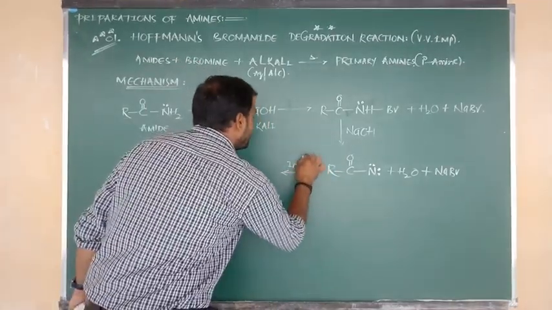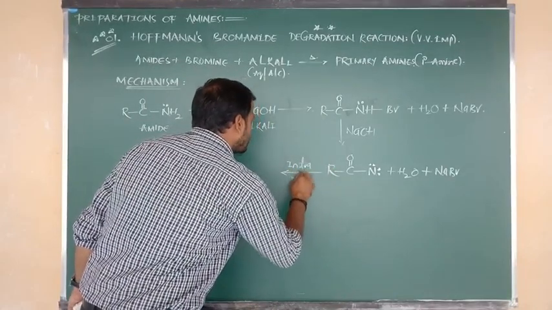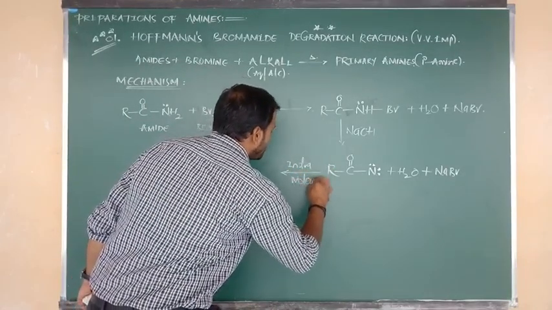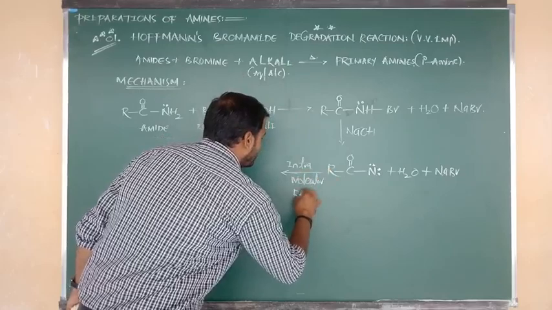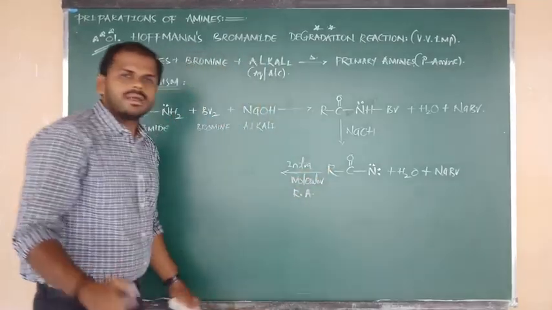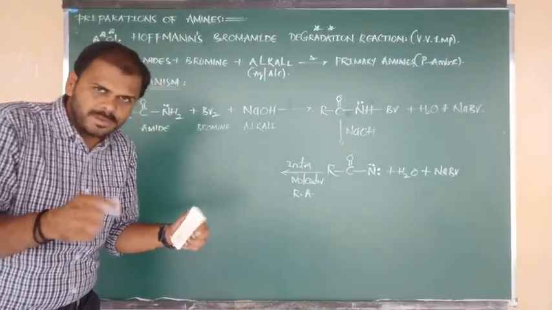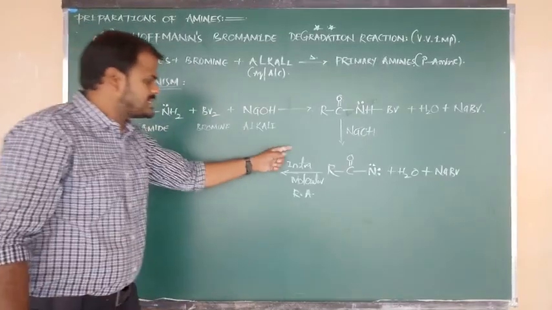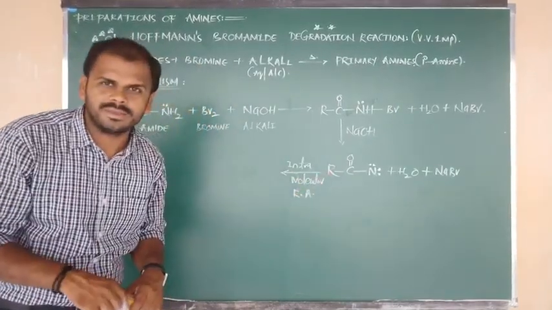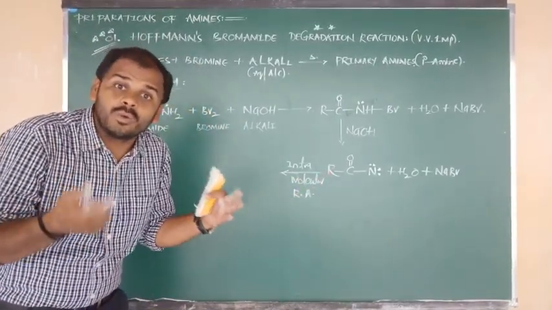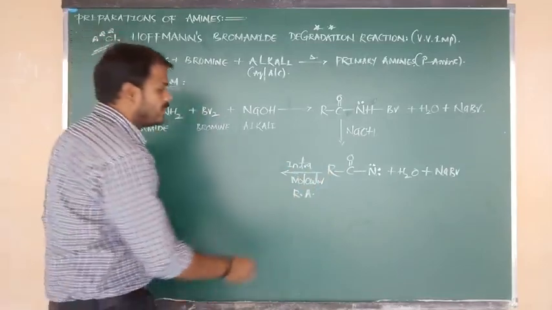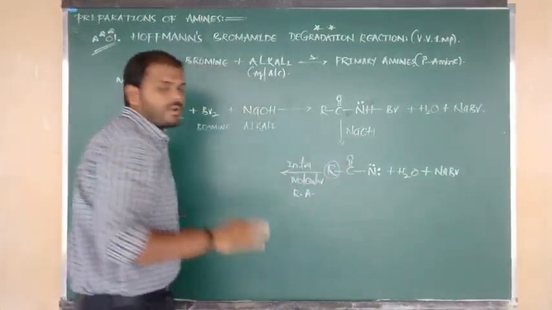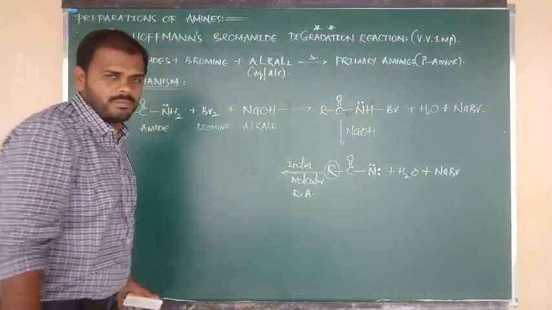Sir, which type of rearrangement? This reaction is an intramolecular rearrangement reaction, meaning rearrangement of a group or atom takes place within the molecule. Which group will undergo rearrangement within the molecule? Here it may be an alkyl group or sometimes a benzene ring, no problem.